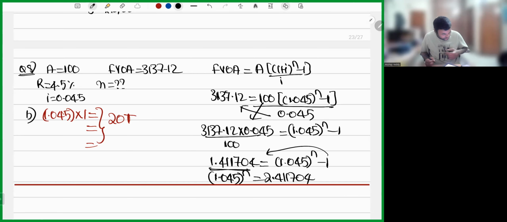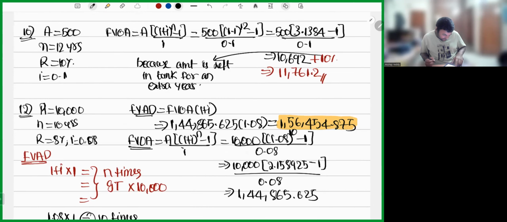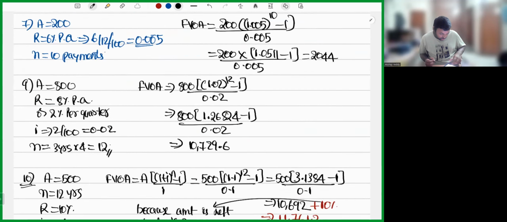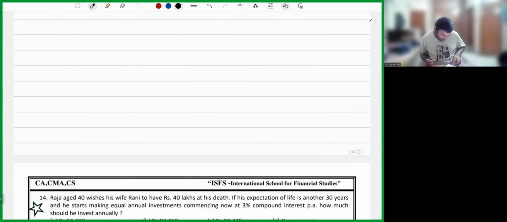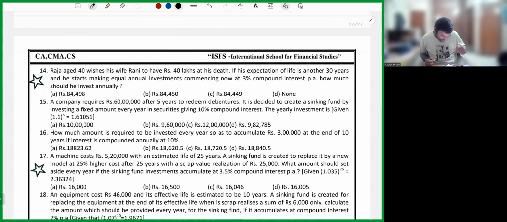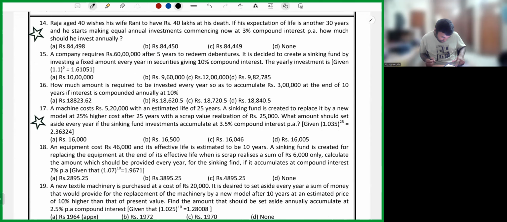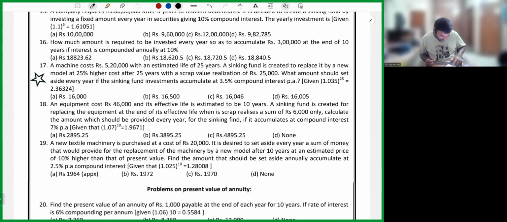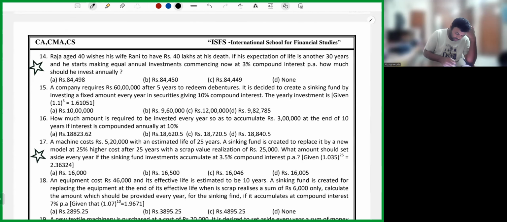Now, this is all regarding your first 12 questions. Before going to the 13th question, my dear friends, I wish to solve the 14th one. Then I'll come to the 13th question. From the 13th question, we have sinking fund questions. So 13 to 19 are all sinking fund. First, let us solve the 14th one.